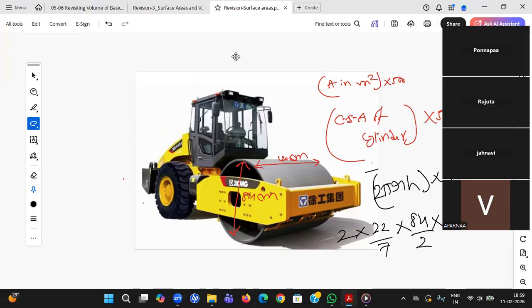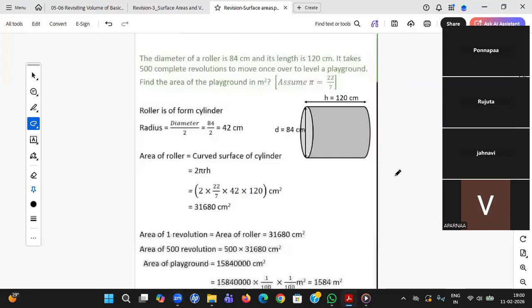Jahnavi, yes. Okay, I'll just do that calculation. Maya, right answer. Some students are saying, sir, I got 15840000 centimeter square.